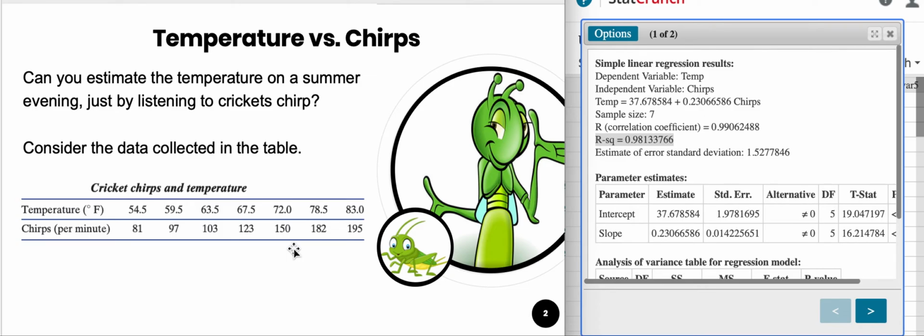So if you hear 30 chirps per minute, or if you hear 400 chirps per minute, this model may or may not apply. This was the data that was used to create the model, and so this is the kind of data that's most appropriate in the use of the model.